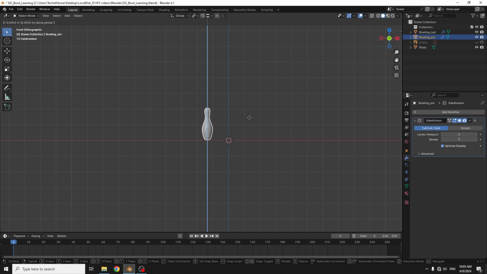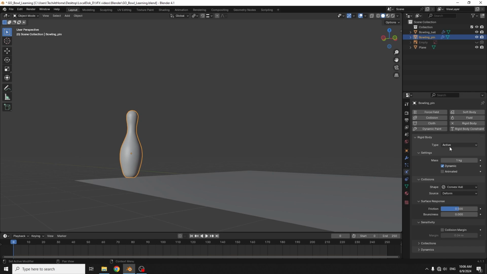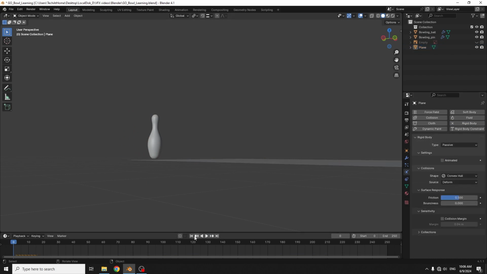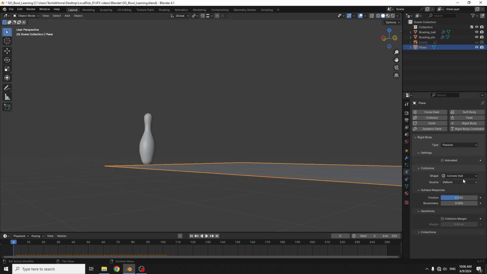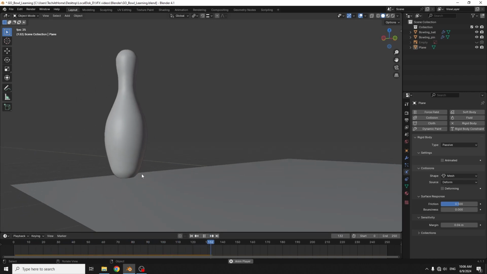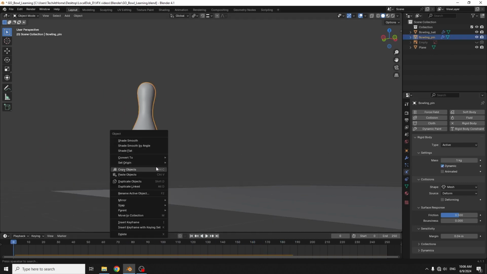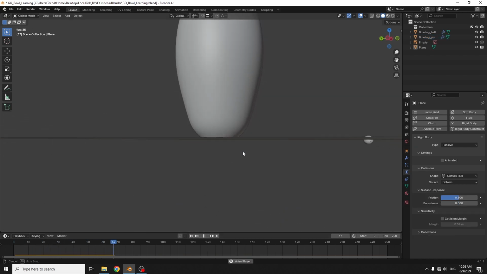Now add physics properties. For that, select the pin, go to physics, rigid body. Now if you play the animation, it goes down. Now select the plane, rigid body and type passive. Here I'll give shape for both as mesh. You can see if it is wiggling here, just select the pin, right click, set origin, origin to geometry. Now it stands on the plane.